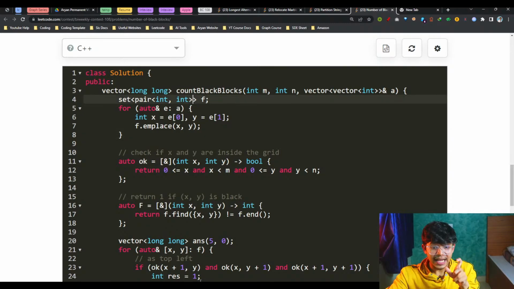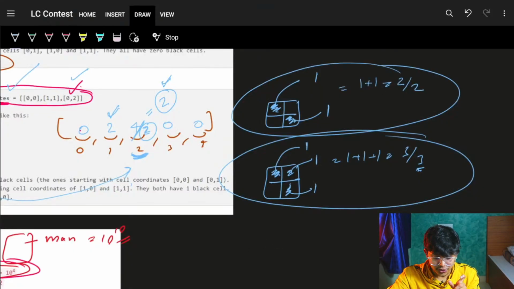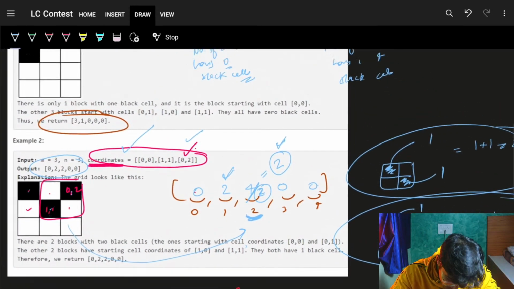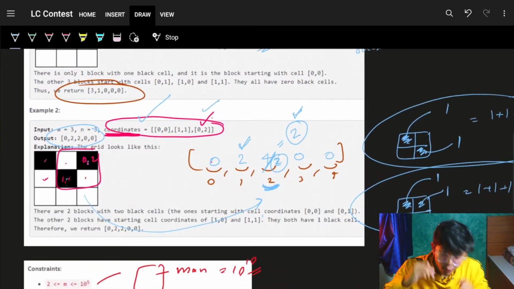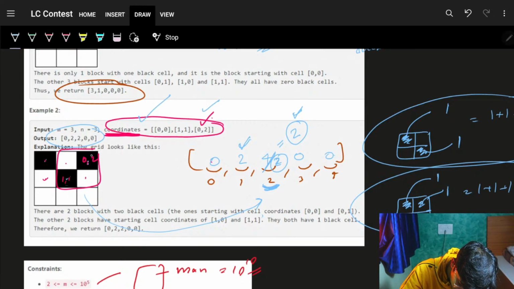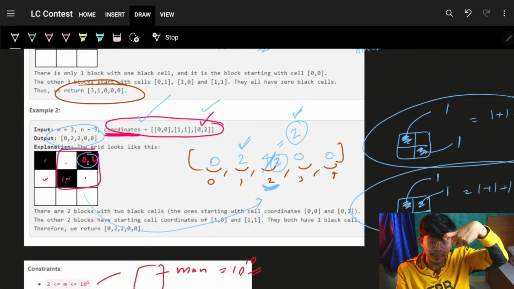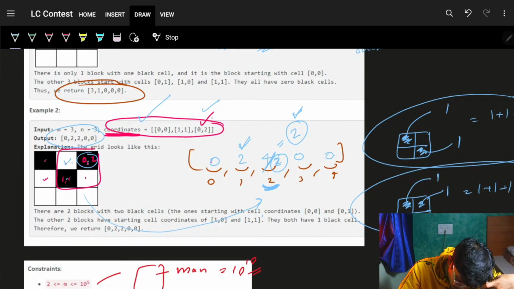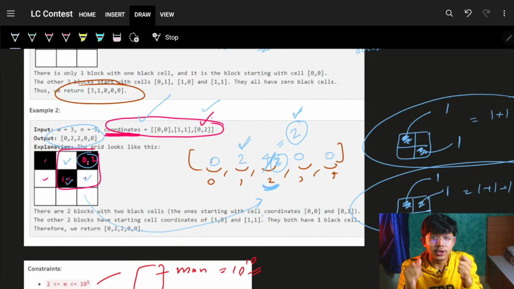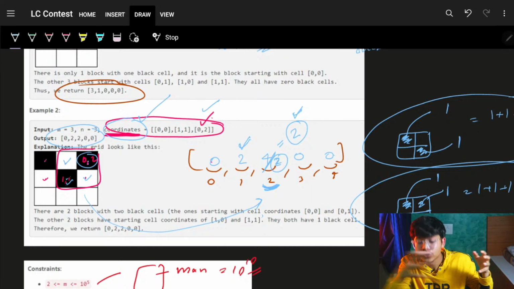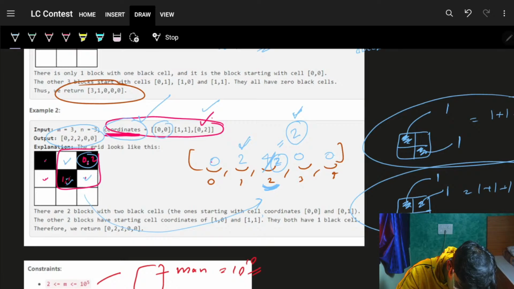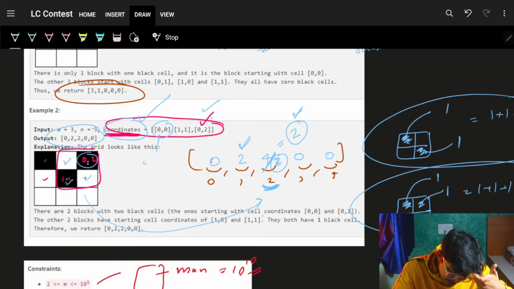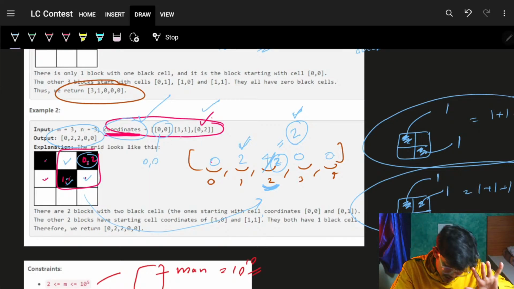Simply, firstly, as we saw, I need one thing for sure. At every point, for this block itself, when he was the parent, then he will go and check for this cell, if it is in the coordinates. So please make a map of coordinates so that you don't have to iterate on the coordinates every time. So I will just take a map having a pair to actually say, okay, hey bro, 0, 0 is in the coordinates, 1, 1 is in the coordinates, 0, 2 is in the coordinates itself.